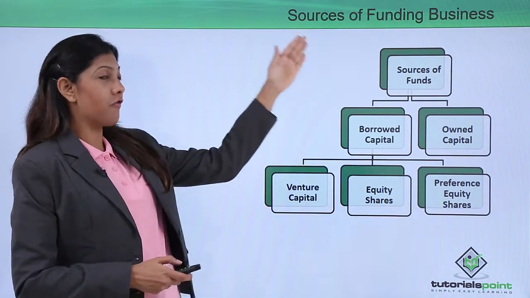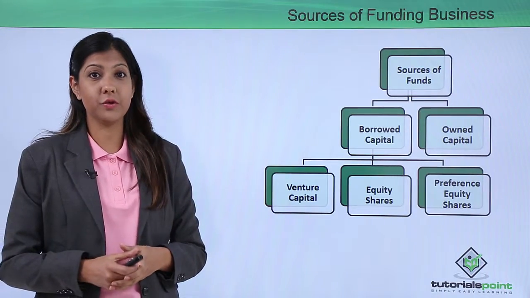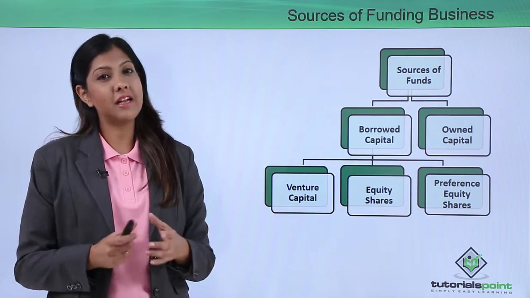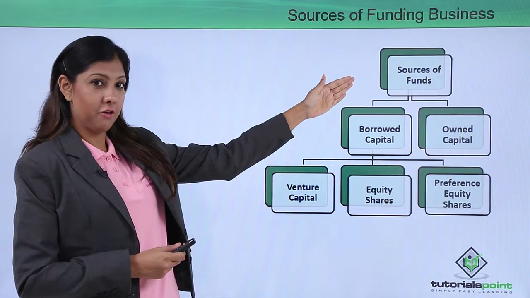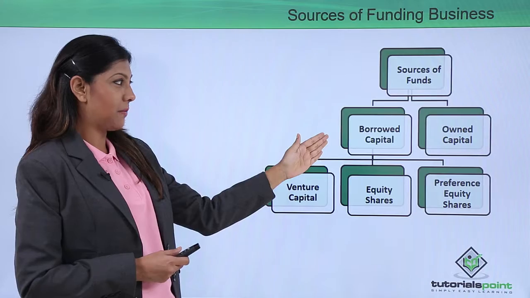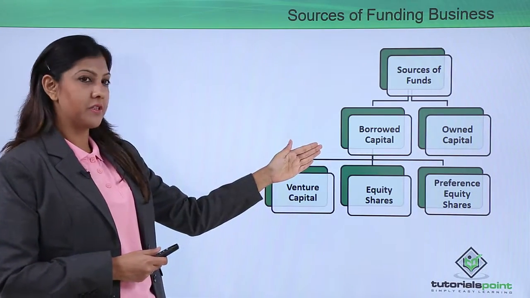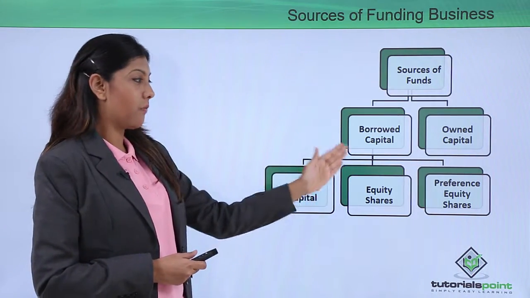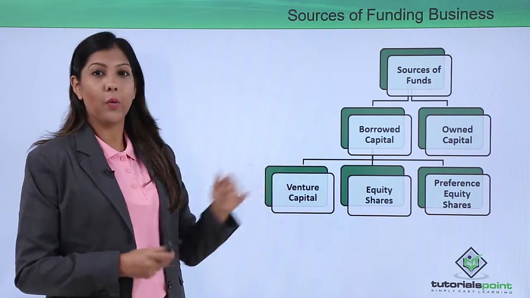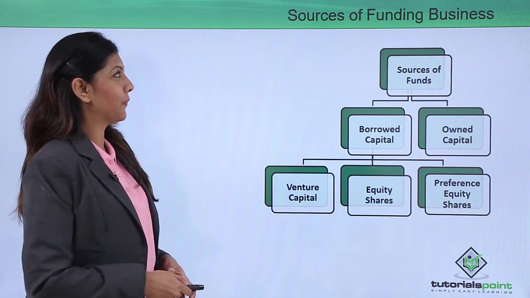So, sources of funding a business: there are different ways of funding your business if you are doing a startup company or starting your own venture or a business. Well, sources of funds can be borrowed capital as well as owned capital. Under borrowed capital, we have venture capital, equity shares and preference equity shares. We will take a look at the pros and cons of all of these now.